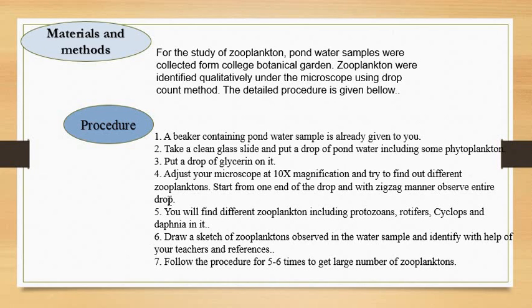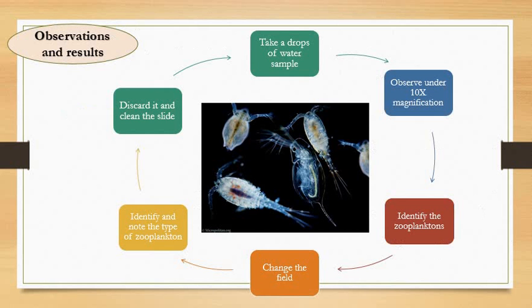So you have to discard your drop, again take a fresh water drop, again observe it, follow the procedure, note down the zooplankton present in it, and again discard it. So this procedure is going to be repeated again and again for 5 to 6 times. Here come the observation and result, but before that, what can we do? The diagrammatic representation of the procedure we studied up till now.